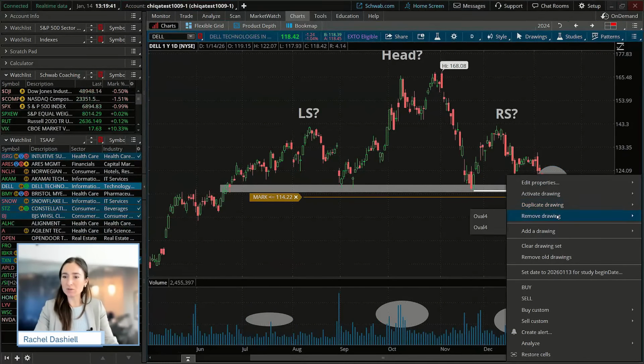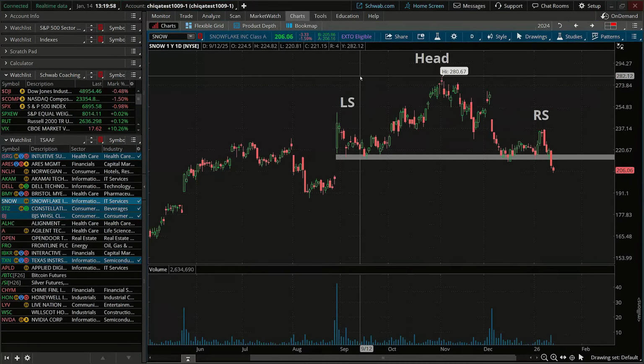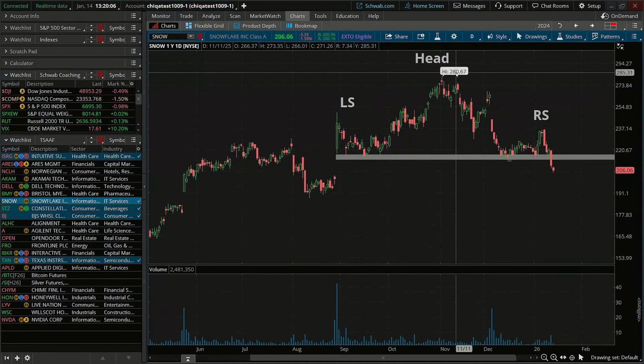Now, another thing here. So we have another head and shoulders here. And what can you see? Okay. If you guys can tell me what is kind of off about this pattern as far as some of the rules that we just went through. So I'm going to show this chart of Snowflake on the 1 year, 1 day. I want you guys to point out every single rule that you see which hasn't been met in the formation of this, what appears to be a head and shoulders type pattern. So I'll give you a minute there.